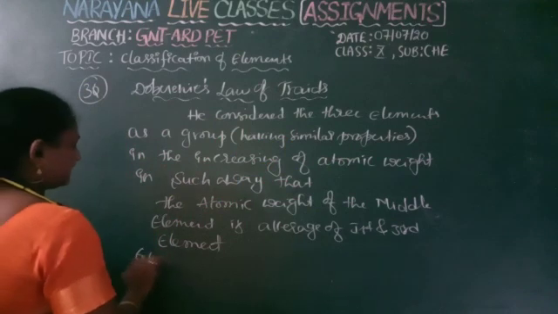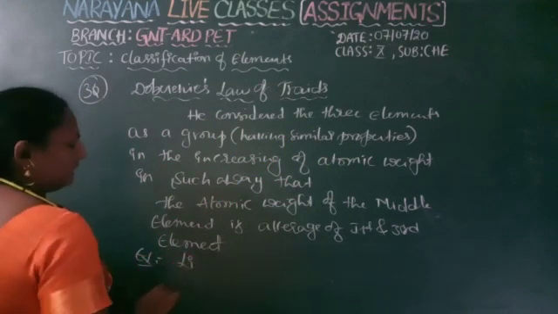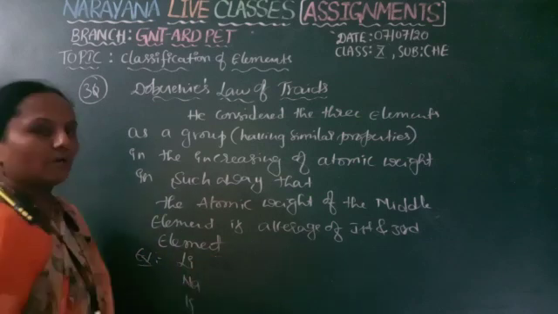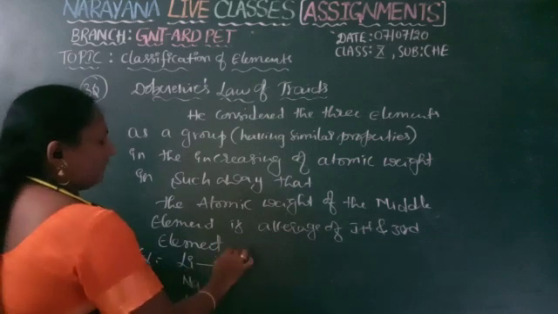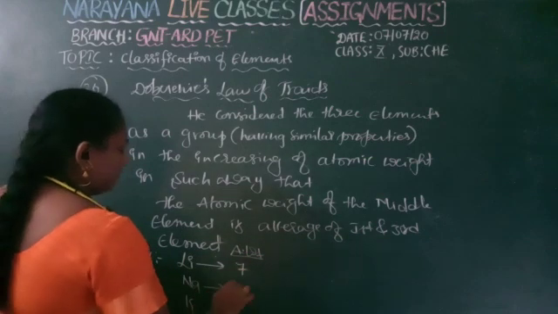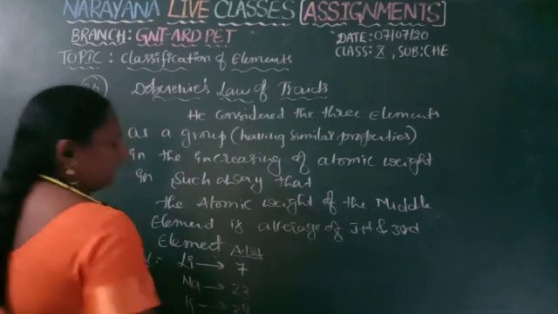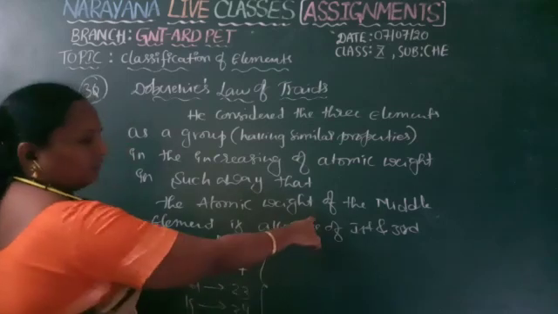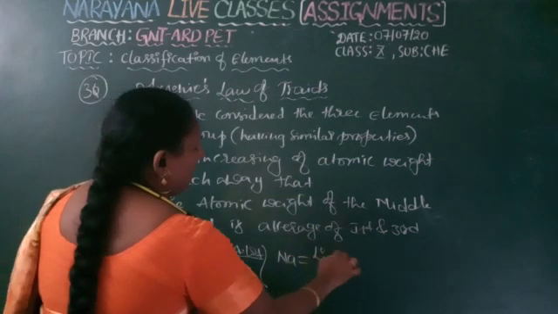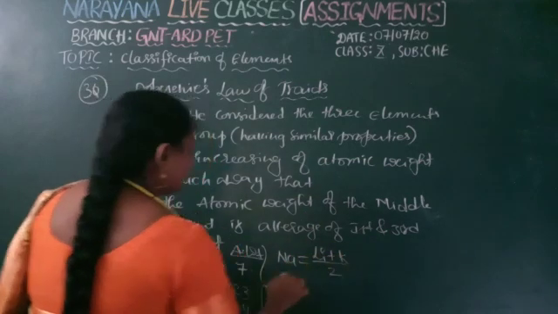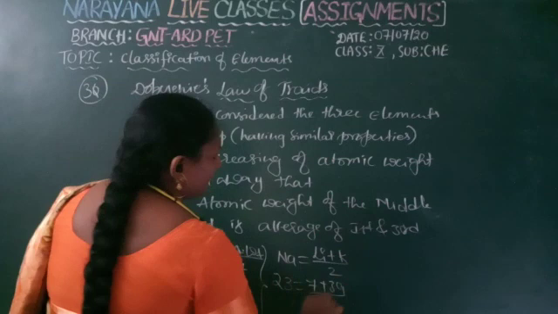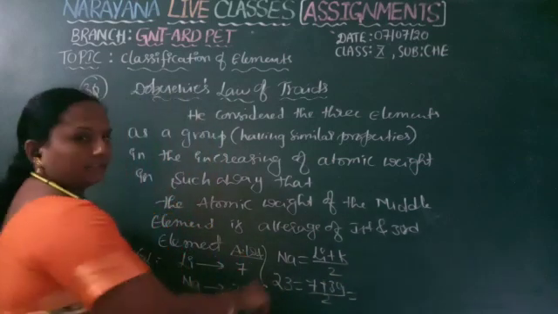If you go through examples, lithium, sodium, potassium is one example. The atomic weight of lithium is 7, sodium is 23, potassium is 39. Check the application of the formula. The atomic weight of sodium should equal the average of lithium and potassium. Sodium's atomic weight is 23. If you check, 7 plus 39 by 2, 46 by 2, that is 23. LHS equals RHS.